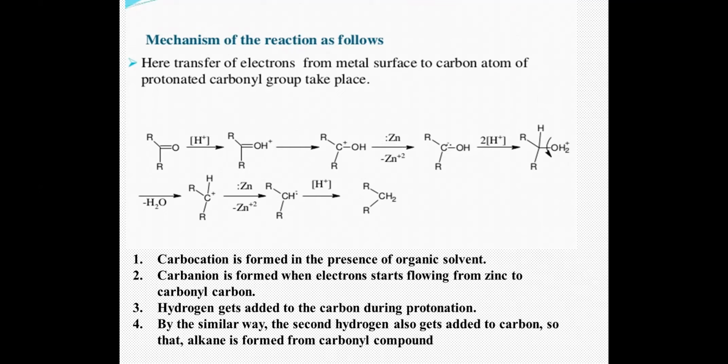And loss of water leads to formation of another secondary carbocation, which again accepts the electrons from your metal surface to form a carbanion, which again abstracts a proton from your acidic medium to convert it to an alkane. This is how you convert a carbonyl group into your alkane. This is the mechanism of action of your Clemmensen reduction.